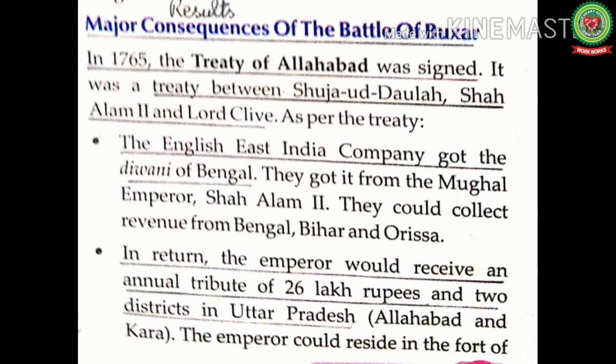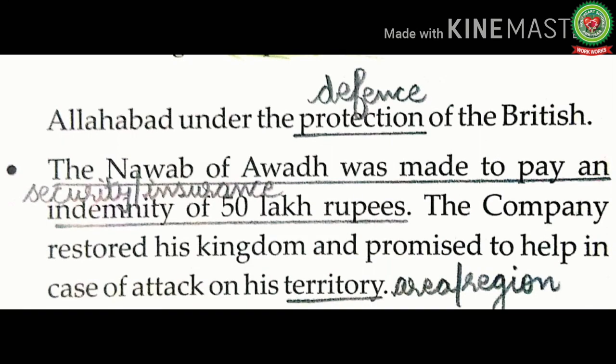These rights allowed the company to collect the revenue directly from the people of Bengal, Bihar, and Odisha. And in return, the emperor would receive an annual tribute of 26 lakh rupees and two districts in Uttar Pradesh, that is, Allahabad and Kara. The emperor could reside in the fort of Allahabad under the protection of the British. Protection means defense. Means in return, the company paid an annual tribute of 26 lakh rupees while securing for Shah Alam II the districts of Kara and Allahabad.